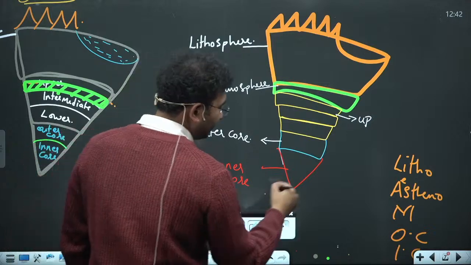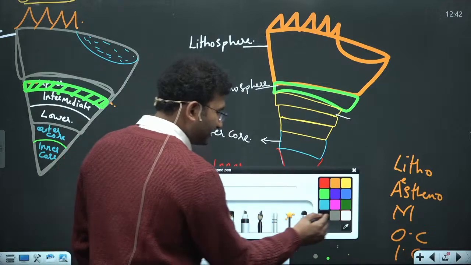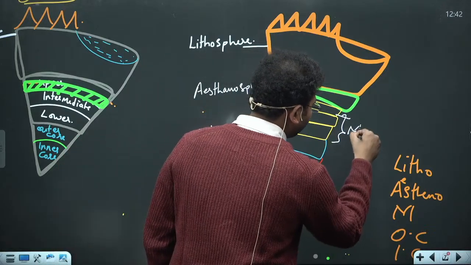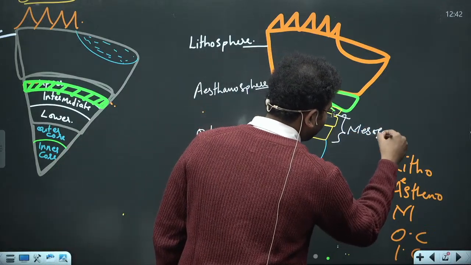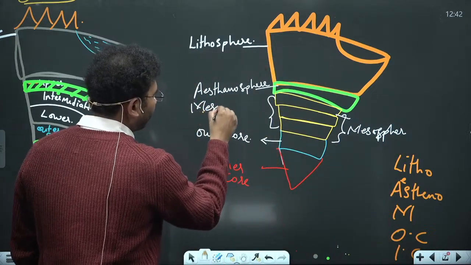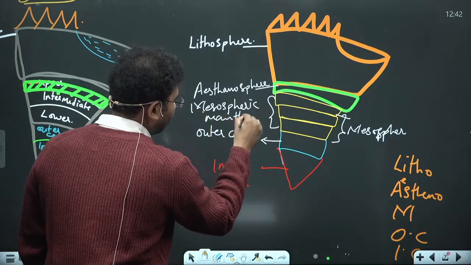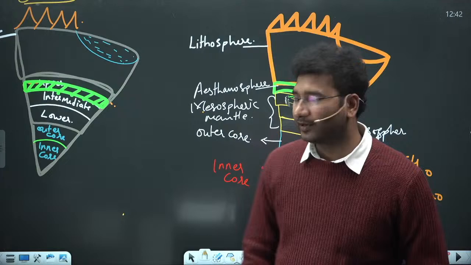In simple terms, upper intermediate mantle is not an actual name. This is called the mesospheric mantle, so I'll write it here.